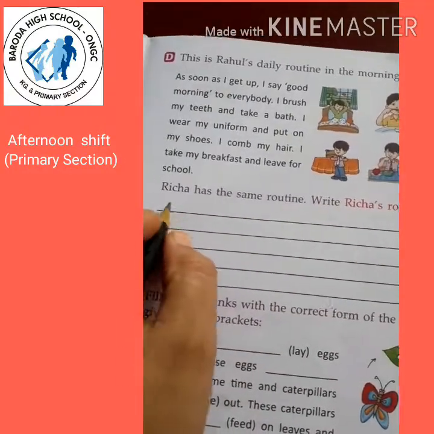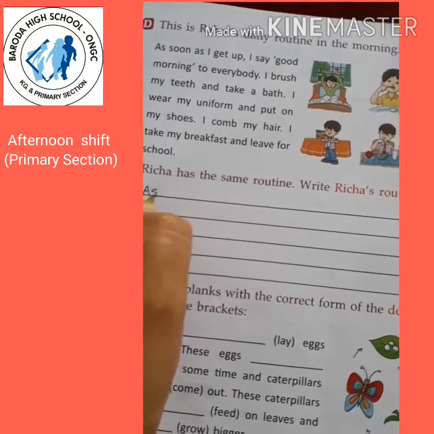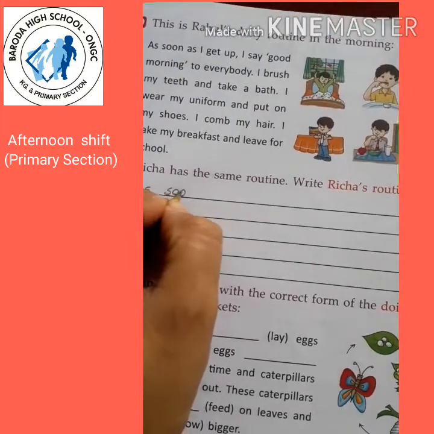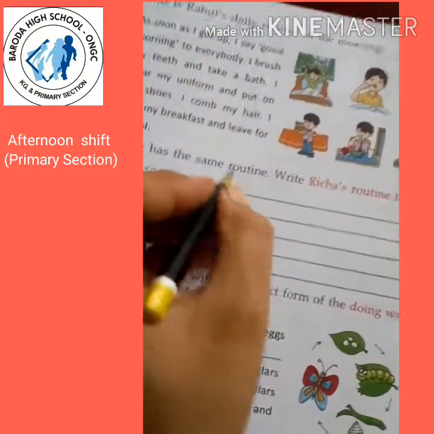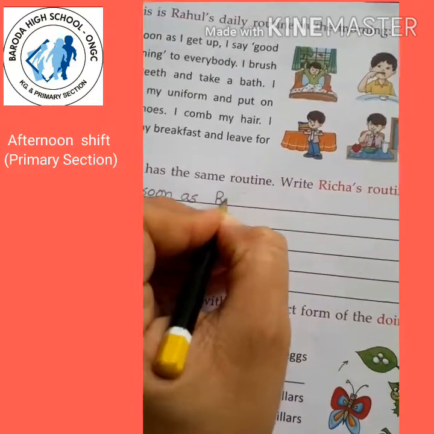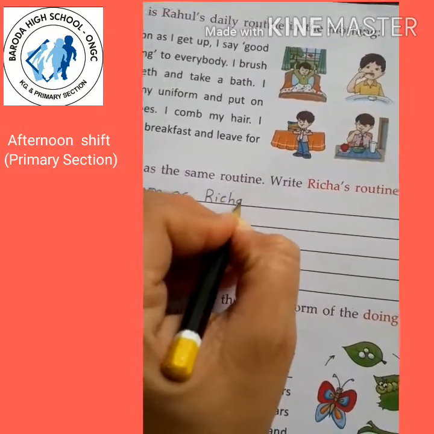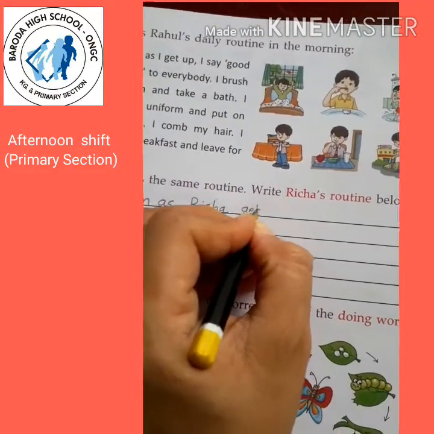So we have to write, as soon as, let's write, as soon as, instead of I we will write Richa. As soon as Richa, we will write here gets up.